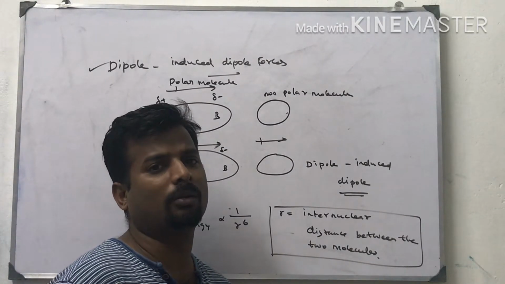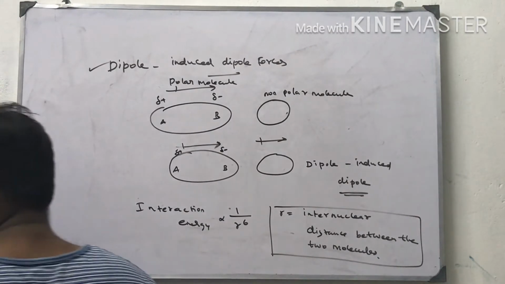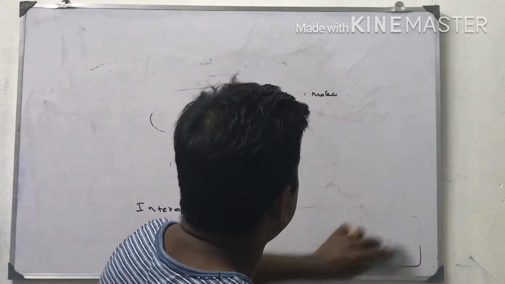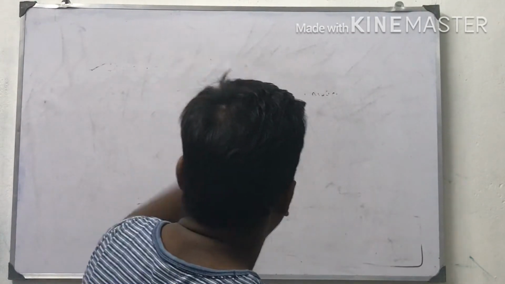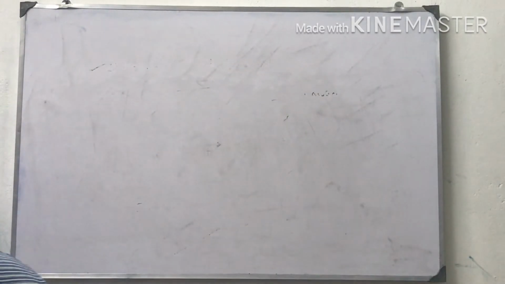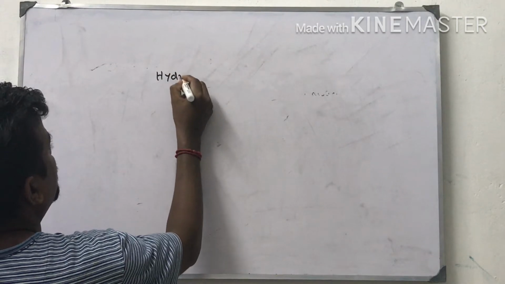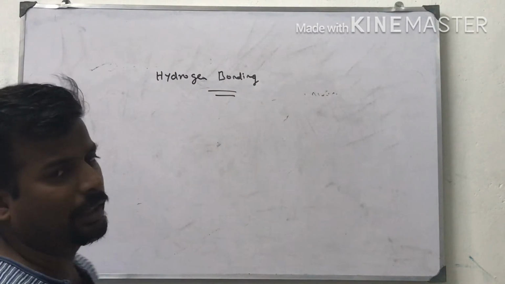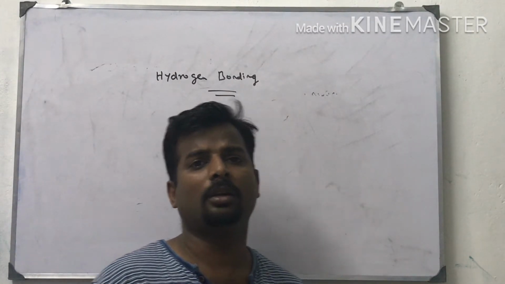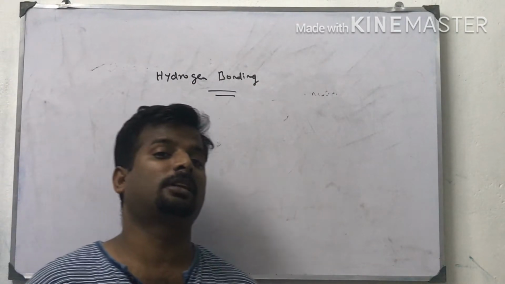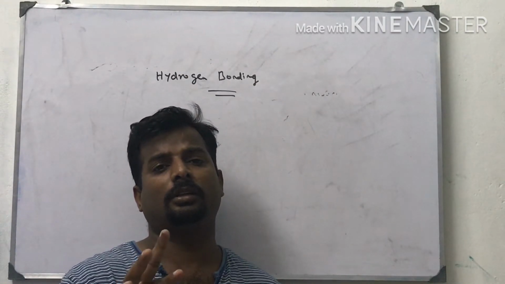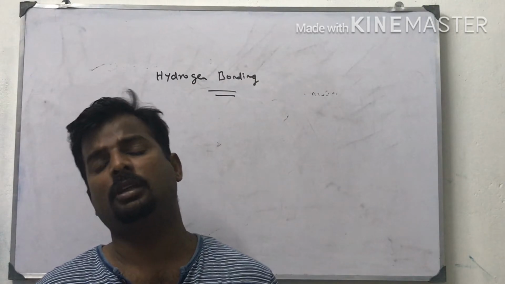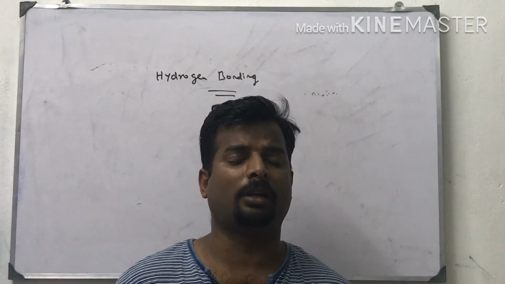Okay, the next topic is hydrogen bonding. Next we are going to start with hydrogen bonding. What do you mean by hydrogen bonding? Highly electronegative elements like oxygen, fluorine, sulfur, nitrogen, etc. bond with hydrogen. That is called hydrogen bonding. There are two types of hydrogen bonding: one is intermolecular hydrogen bonding, the other is intramolecular hydrogen bonding.